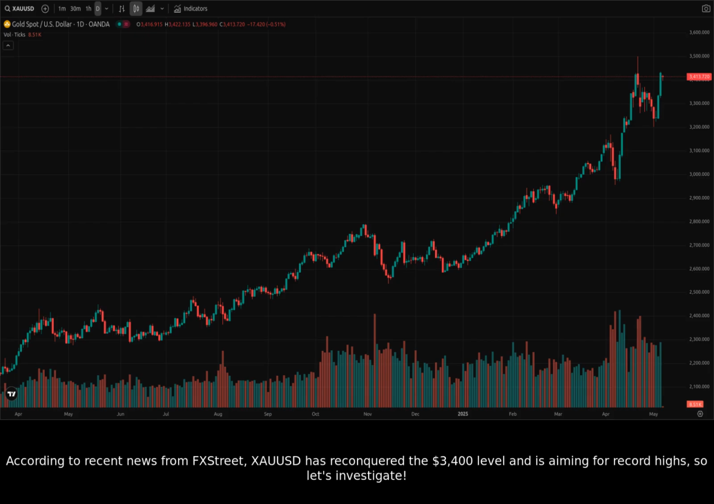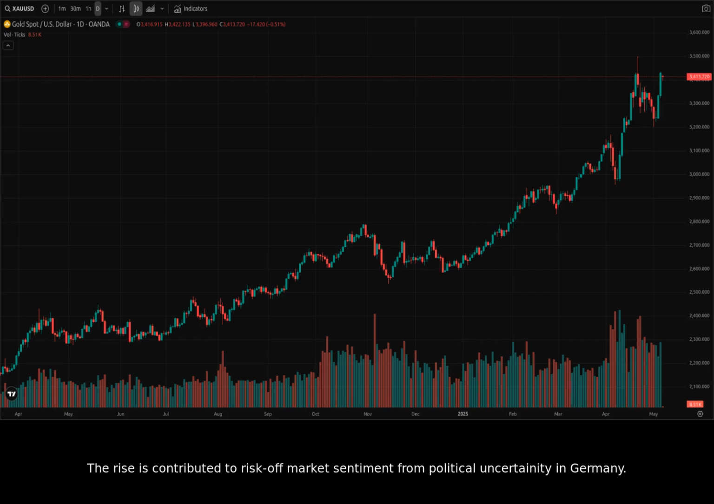According to recent news from FXStreet, XAUUSD has reconquered the $3,400 level and is aiming for record highs, so let's investigate. The rise is attributed to risk-off market sentiment from political uncertainty in Germany. Furthermore, all eyes are on the Federal Reserve's monetary policy announcement.